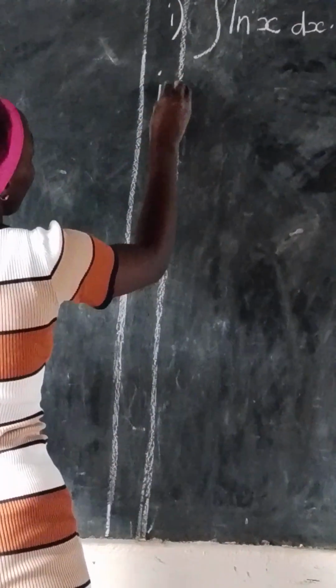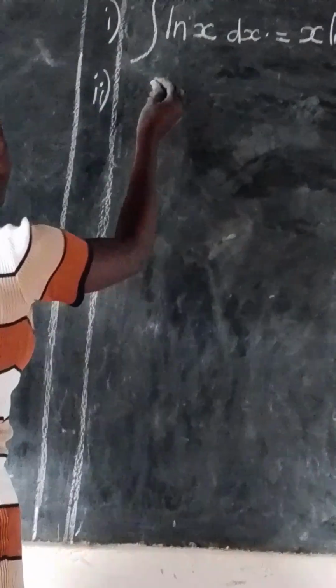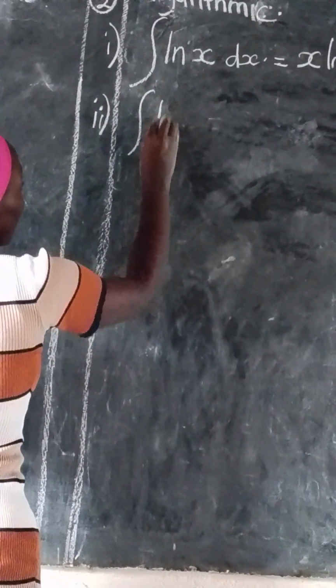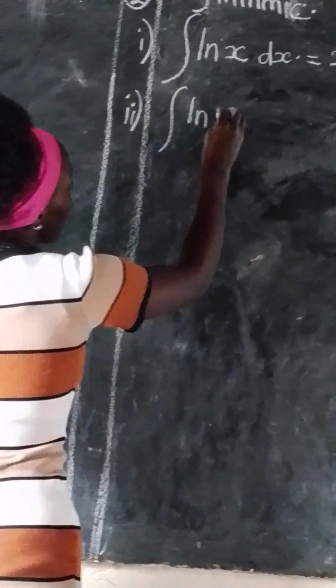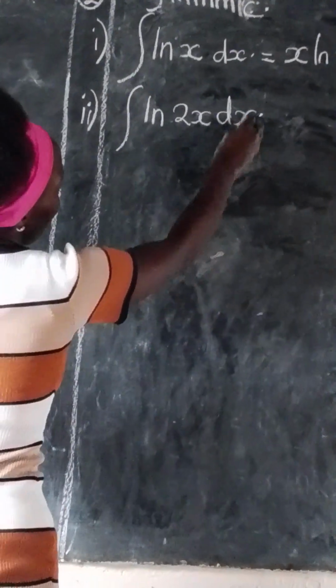Let's go further with the examples and look at example number 2, which is the integral of ln of 2x dx.